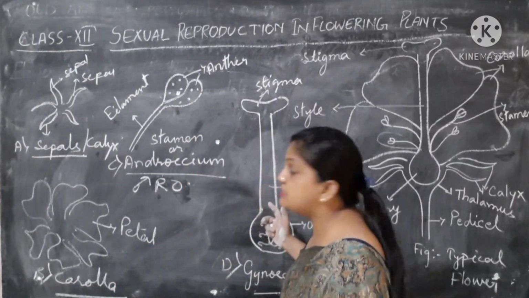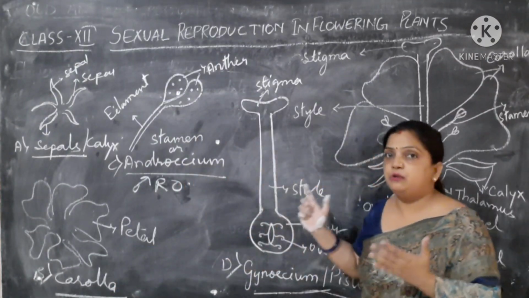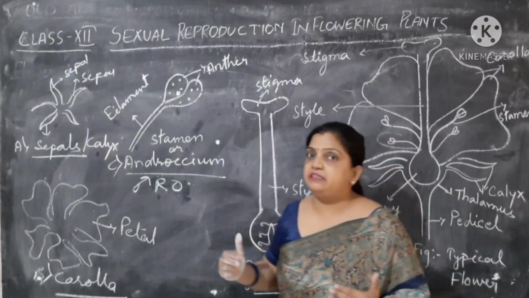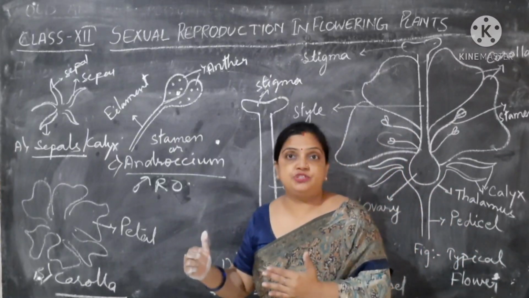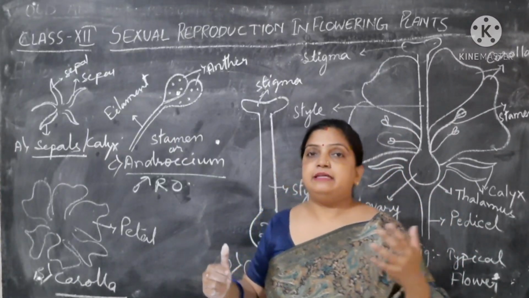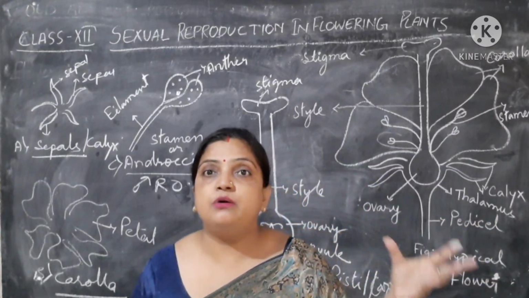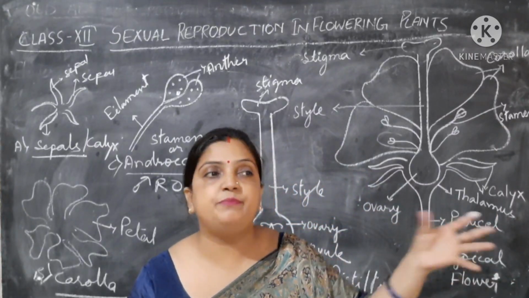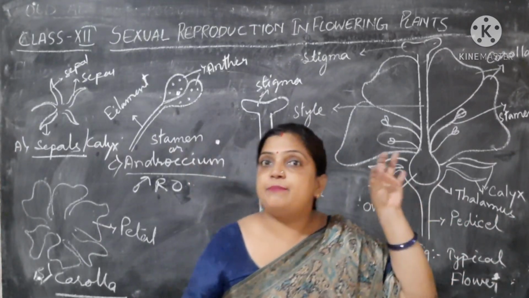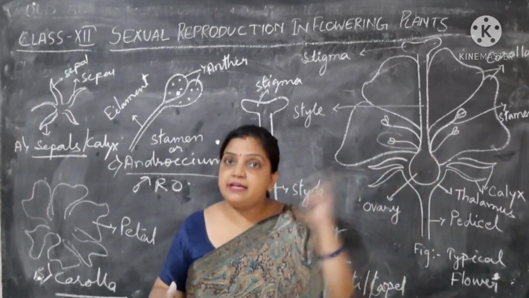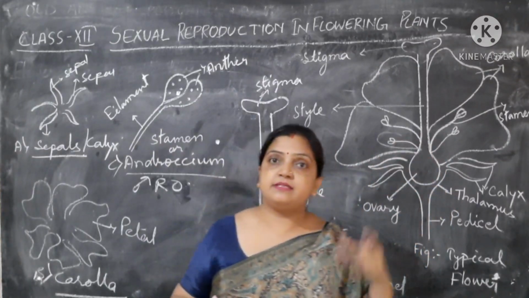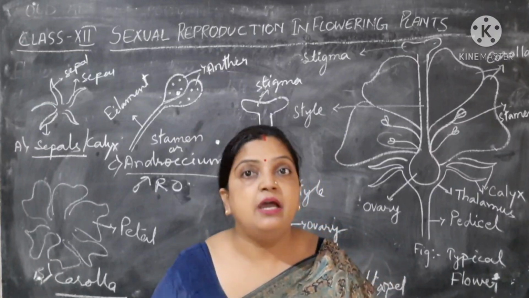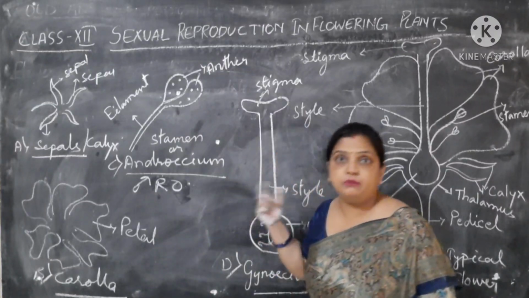And where are these parts located? They are located at their respective nodes. Now children, you might be thinking that ma'am is talking about nodes. Nodes you have studied are present in the stem. A node is the part from where the leaf structure arises. An internode is the space in between two nodes. Now why am I talking here about nodes?